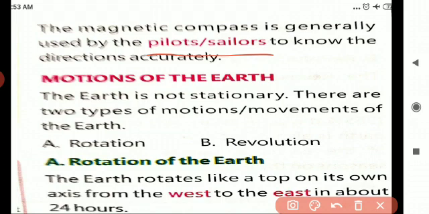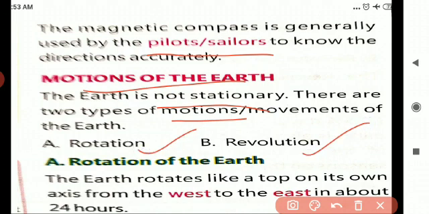Okay, the next one is motion of the earth. We read this in the previous lesson also, children, so listen carefully. The earth is not stationary. The earth is always moving. There are two types of motions. What is the first one? Rotation and revolution. Rotation is in the west to east direction; the earth rotates on its axis in 24 hours.